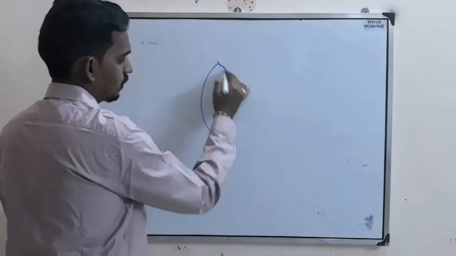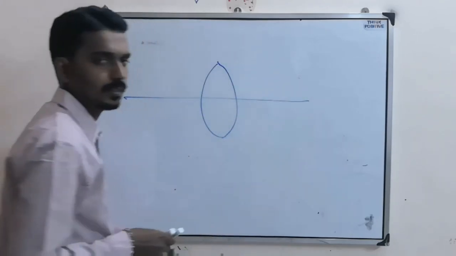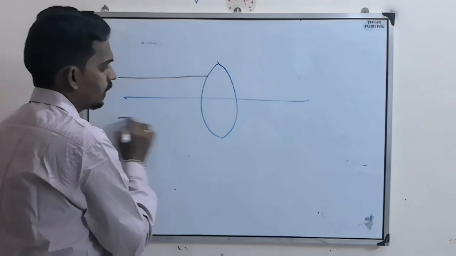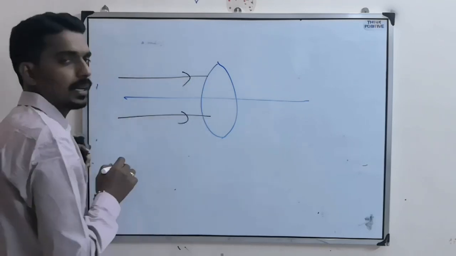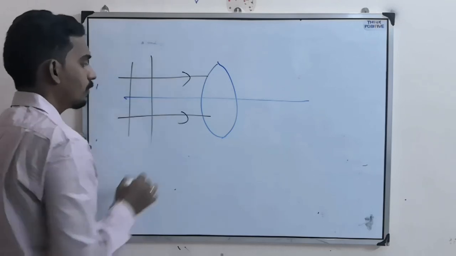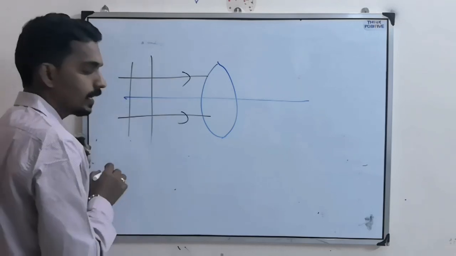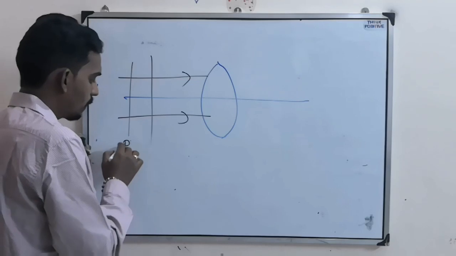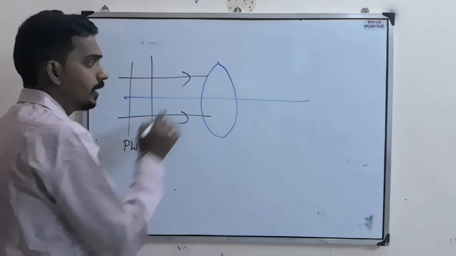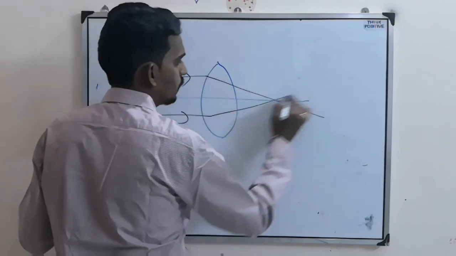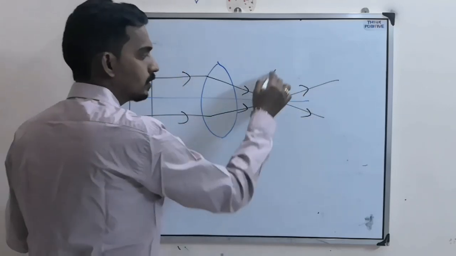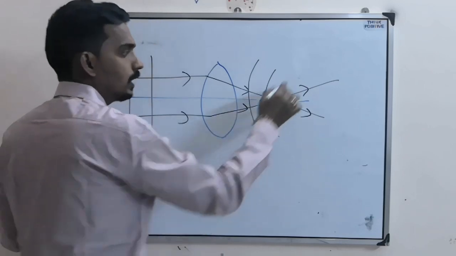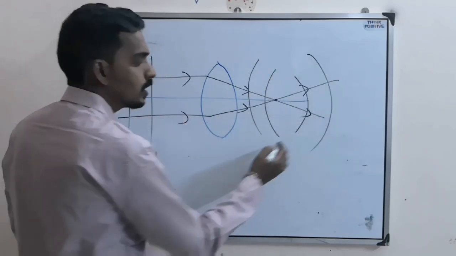Suppose there is a convex lens. Rays are coming and falling on it parallel to the principal axis. Then what kind of wavefront do we call it? Incident wavefront, that is plane wavefront. Now they will go like this. They pass through the focus, so they will go like this. That means what kind of wavefront will emerge out?